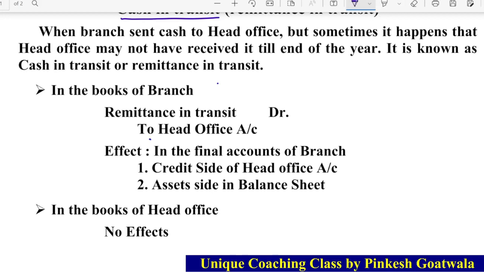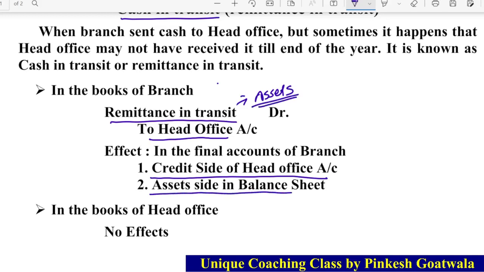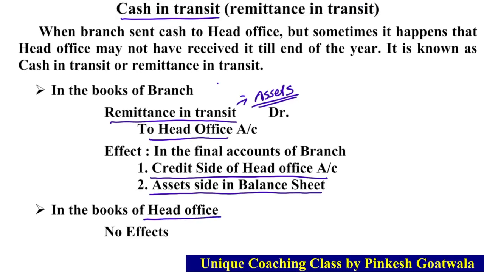First, here we have credited head office, so credit side on head office. And remittance in transit is our asset. It is indirectly our cash, not in our hand. So it is a type of asset, and this will be shown in the balance sheet on the asset side. And in the books of head office, as I told you, there is no effect.